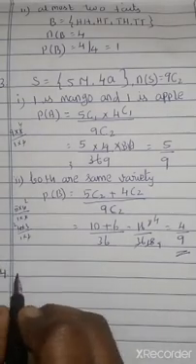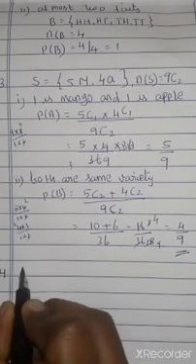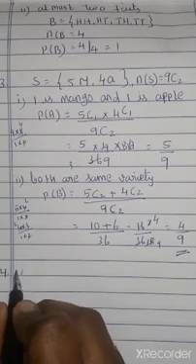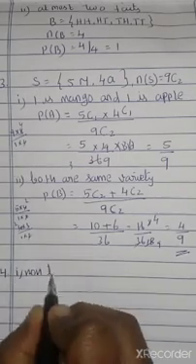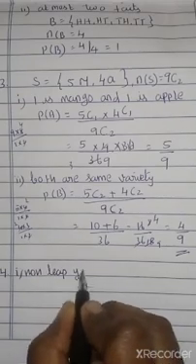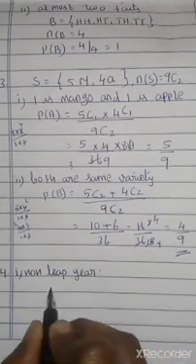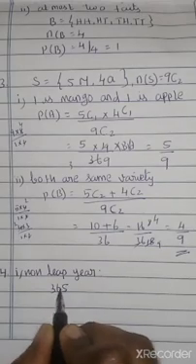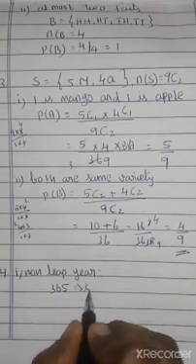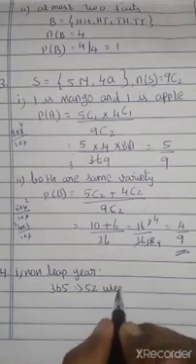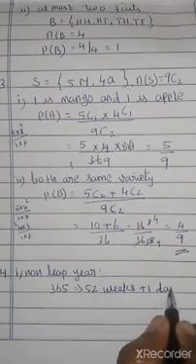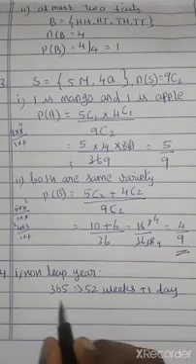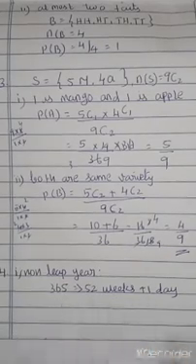So first, the non-leap year: 365 days, we can write it as 52 weeks plus 1 day. Correct? 52 weeks into 7 is 364, plus 1 is 365.